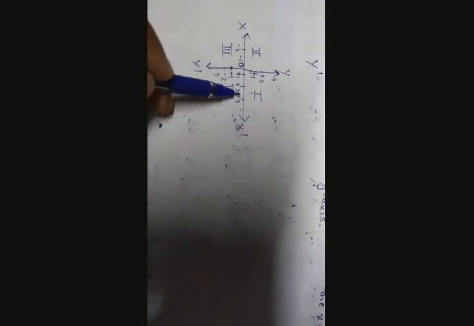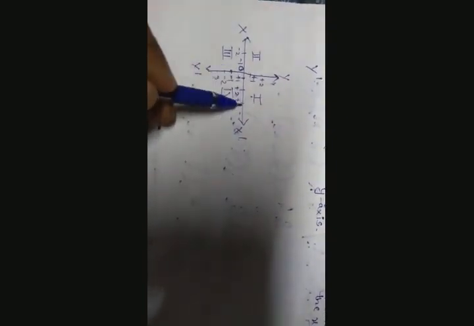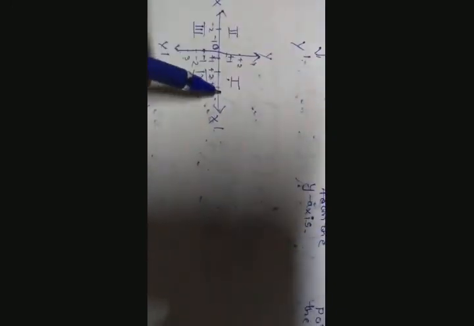Now for the first quadrant, consider the x-axis here. Forget about the rest, you will be having two axes, that is, you should be able to see only the x and y axis now. So what is the sign on the x-axis? That is nothing but positive. So the x coordinate is positive. And what about the y coordinate? It is also positive. So the sign of quadrant 1 is positive, positive.